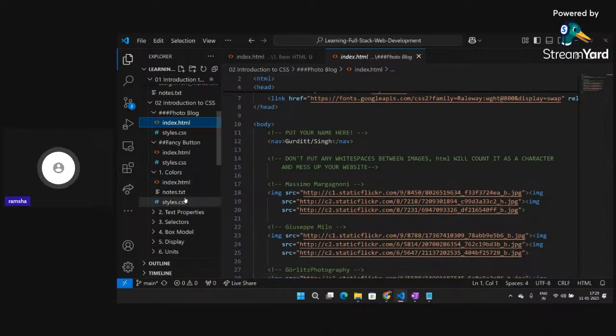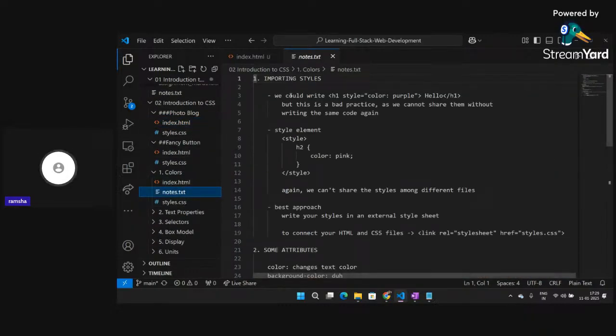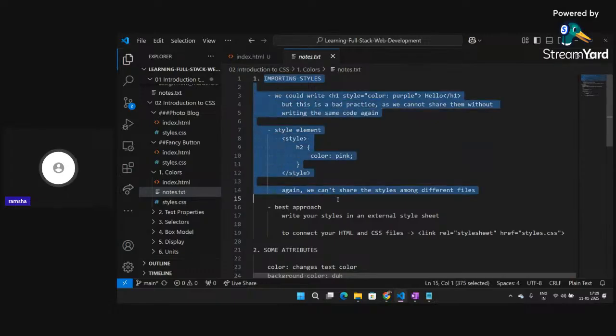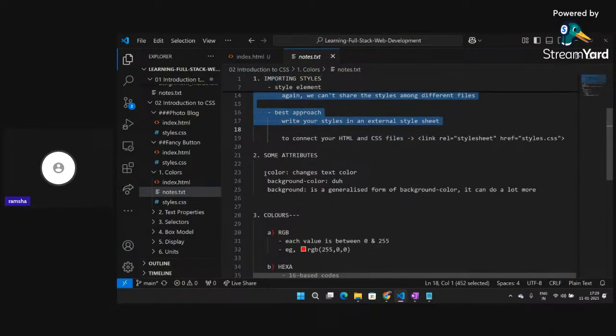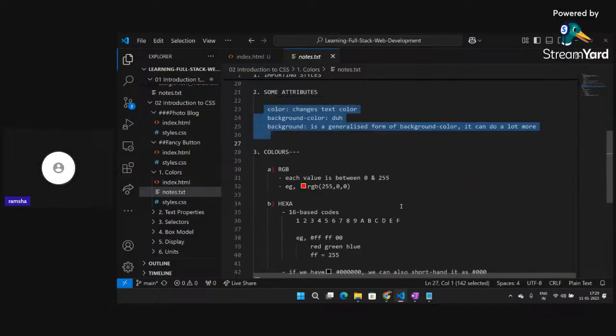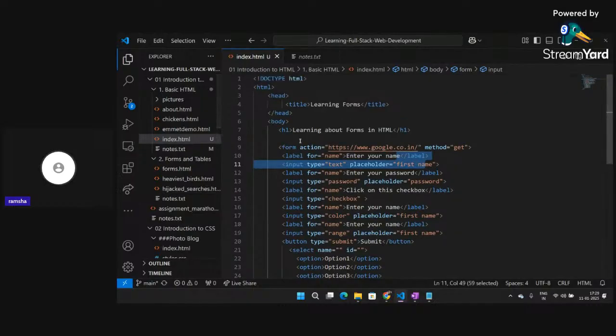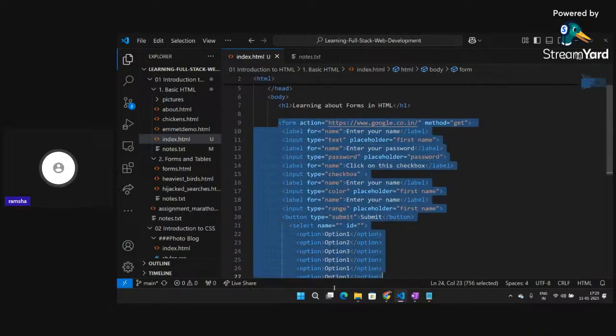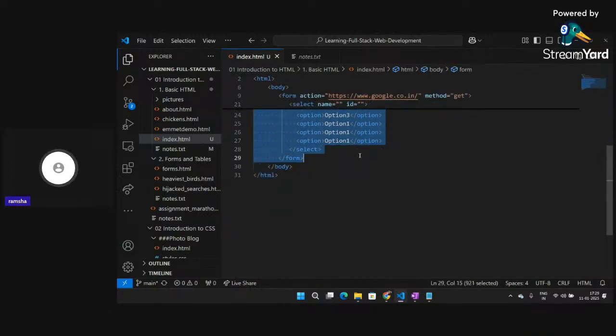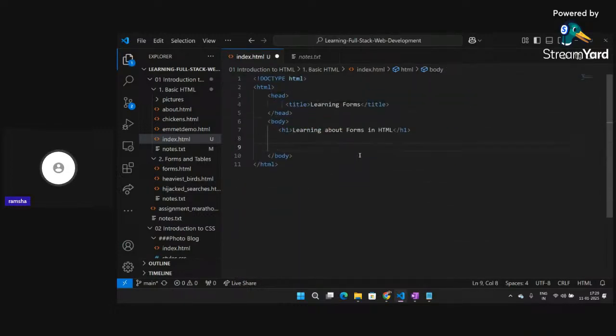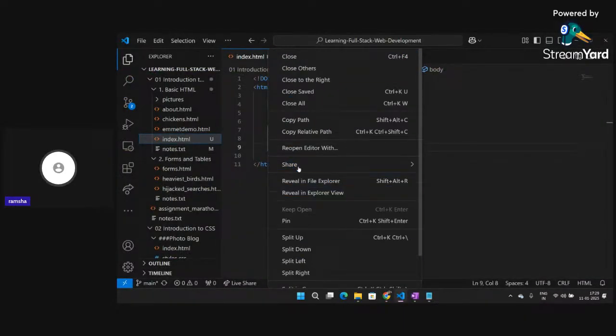There are different methods for writing CSS. There are three methods. The first one is importing the styles, the second one is using some attributes, and the third one is creating a new file and then using it accordingly. So let's understand everything step by step. I'll just remove everything from here, and I only have my body containing a heading for now. I'll open this in the browser.